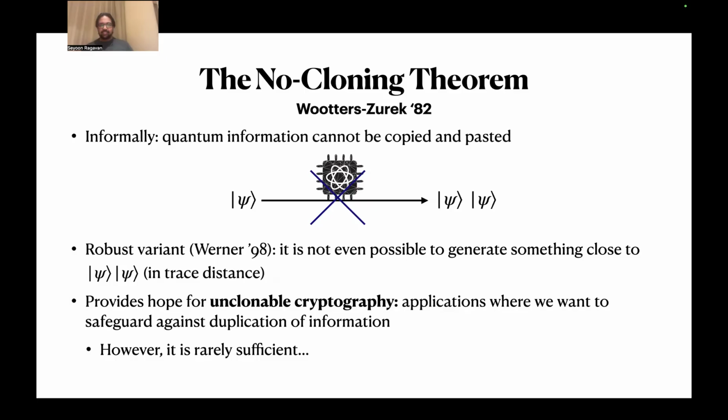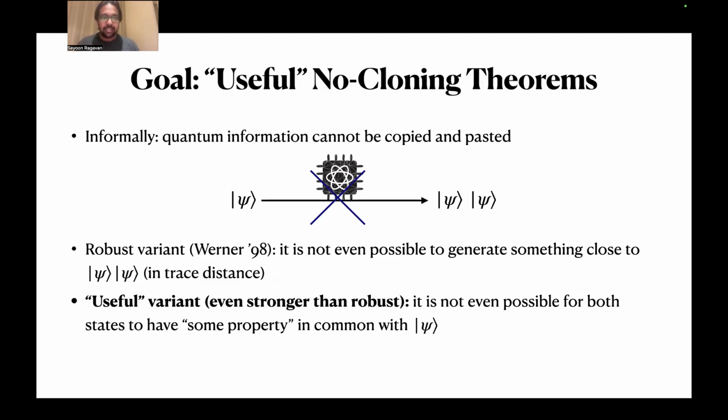And the reason why this is so exciting as a cryptographer is it provides hope for unclonable cryptography, which is any cryptographic application where we want to safeguard against the duplication of information. And classically, this is completely impossible because you can copy paste anything, but quantumly now it becomes a possibility. But the no cloning theorem just provides hope. It's rarely sufficient, which is a point I want to get across.